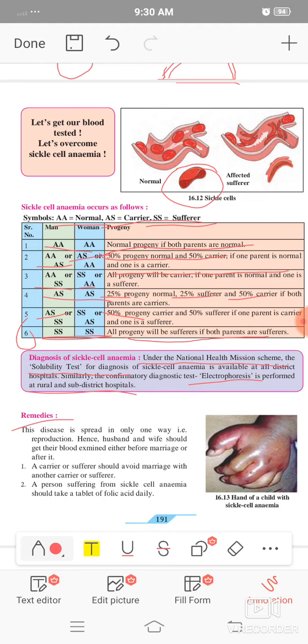Remedies are given here. This is spread only through reproduction, so marriage of a sufferer with another sufferer or carrier should be avoided.